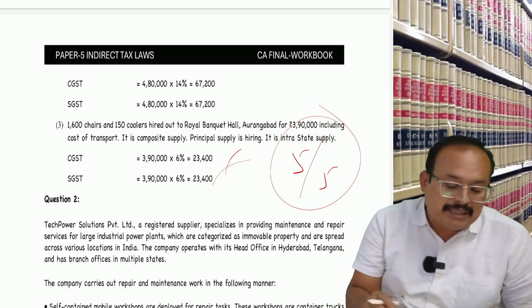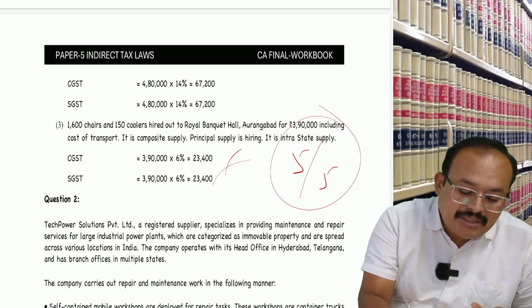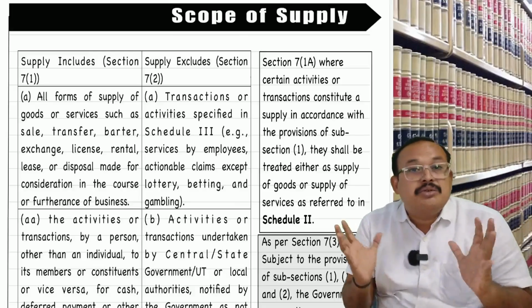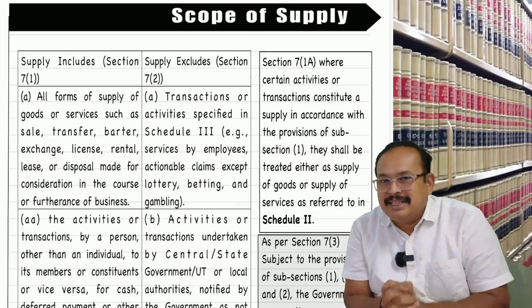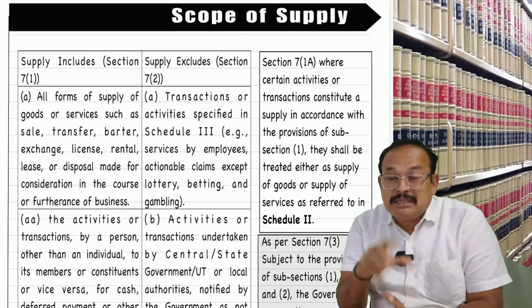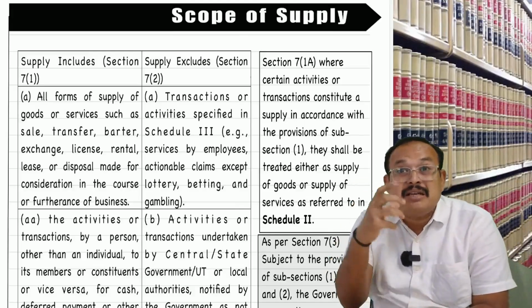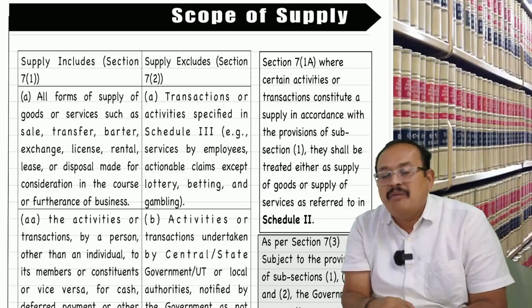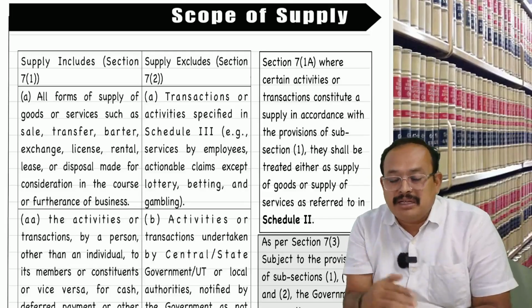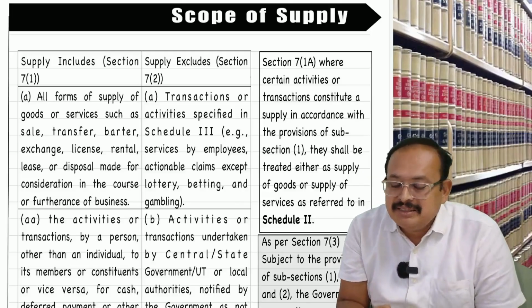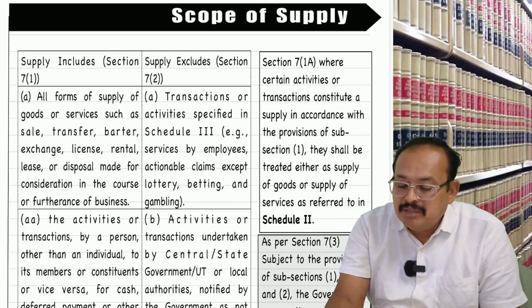Now please come back. With this, we have understood the scope of supply. We furthermore have some advanced concepts of scope of supply, which is our cup of tea at the final level, which I will take up after a break of 10 minutes from now. Is that clear? Just relax for 10 minutes, come back, and we'll continue from here.